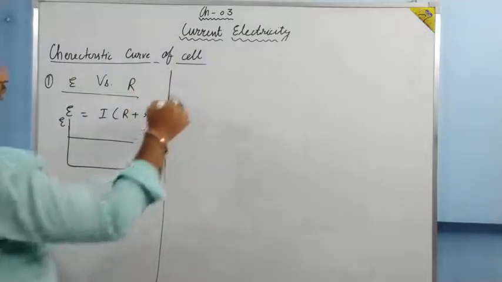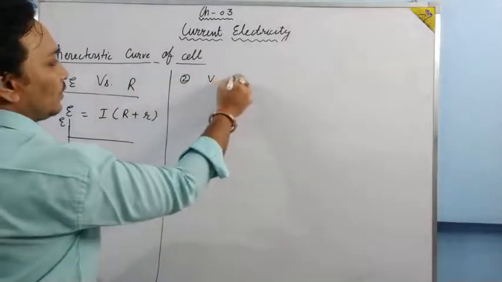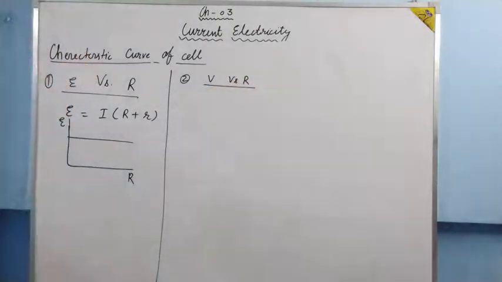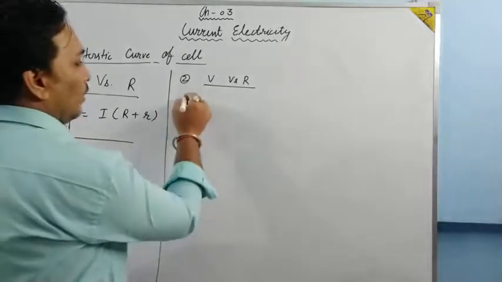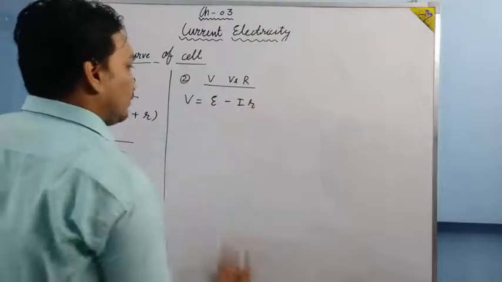The second graph we are going to draw is V versus capital R, V with the variation of external resistance. How does this vary? Now just see, V can be written as E minus I into small r.